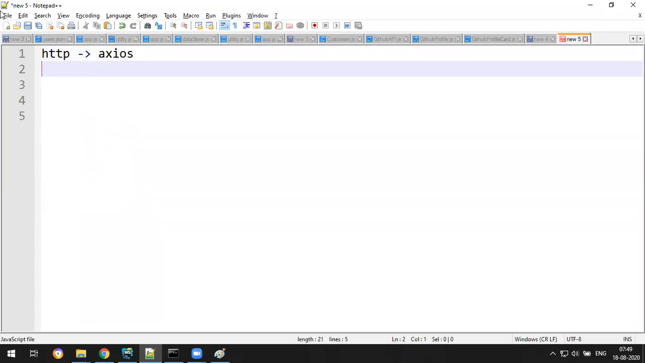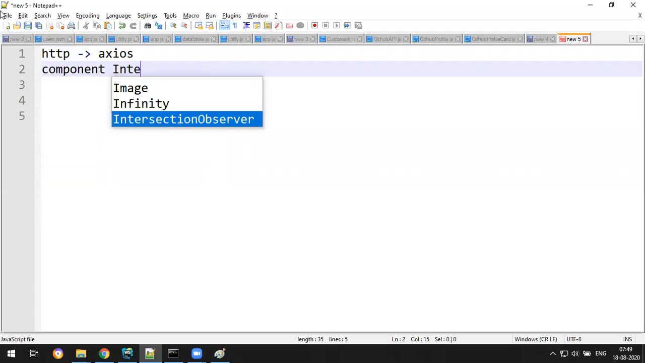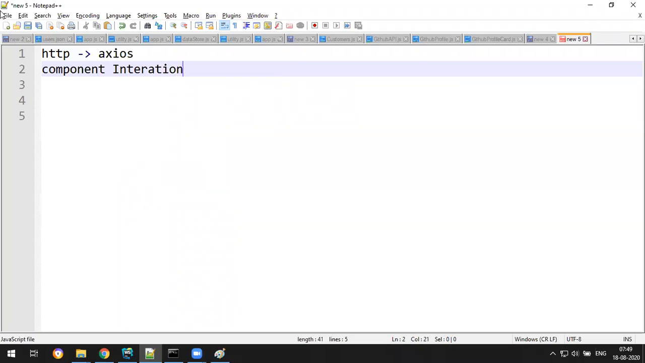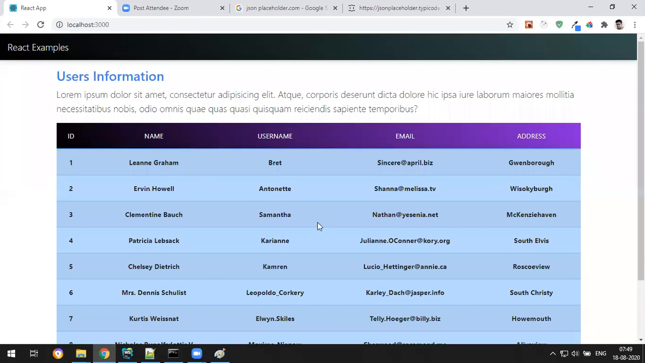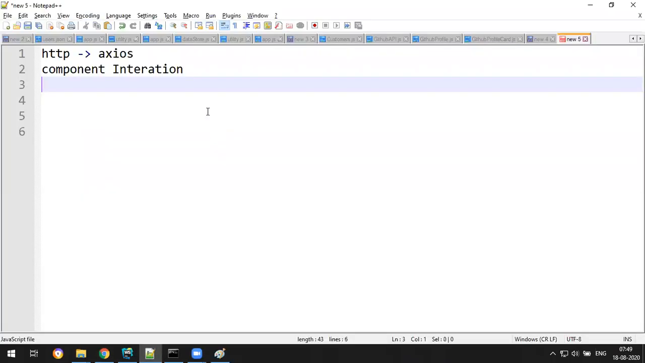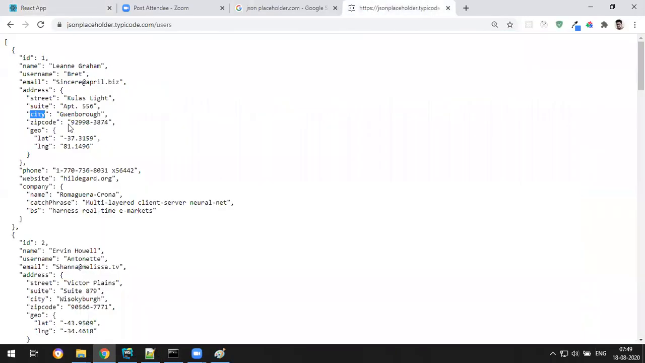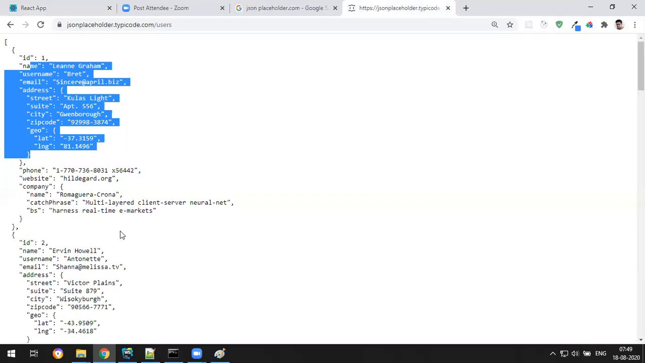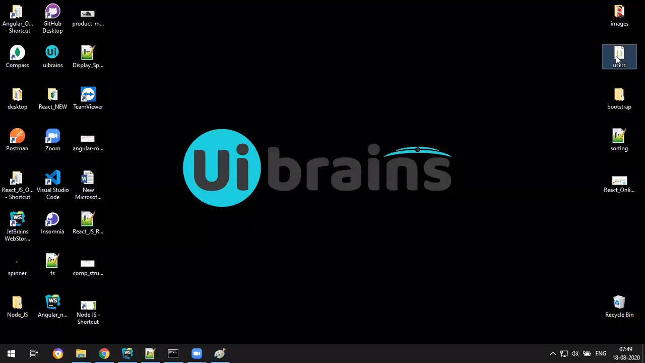And yesterday we learned one concept that is called component interaction. Also, I don't need this type of dummy data. I want some real data. It means I need some photos and nice data, some complex object, not just a very plain object like this. I know, of course, this is complex only, but I want a complex object like this.